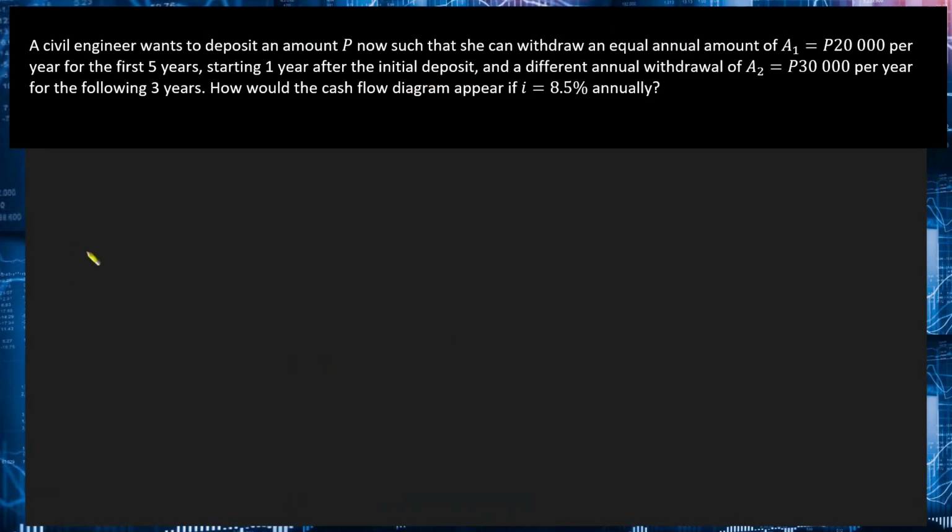A civil engineer wants to deposit an amount P now such that she can withdraw an equal annual amount of A sub 1 equal to 20,000 pesos per year for the first 5 years, starting 1 year after the initial deposit, and a different annual withdrawal of 30,000 pesos per year for the following 3 years. Now, how would the cash flow diagram appear if interest rate is equal to 8.5% annually?